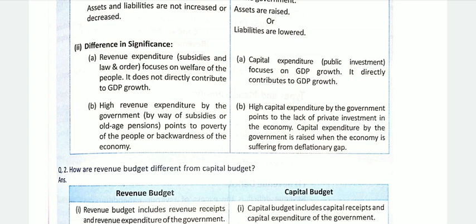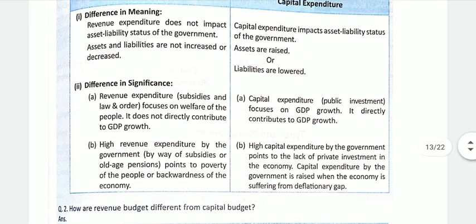On the other hand, high capital expenditure by the government points to the lack of private investment in the economy. Capital expenditure by the government is raised when the economy is suffering from a deflationary gap. Now, what does this point say?